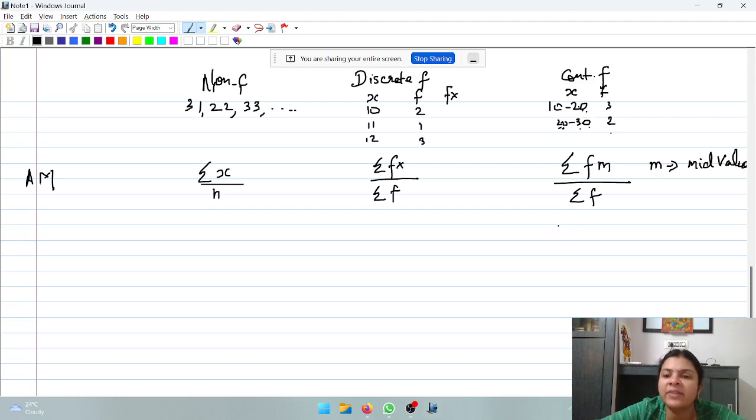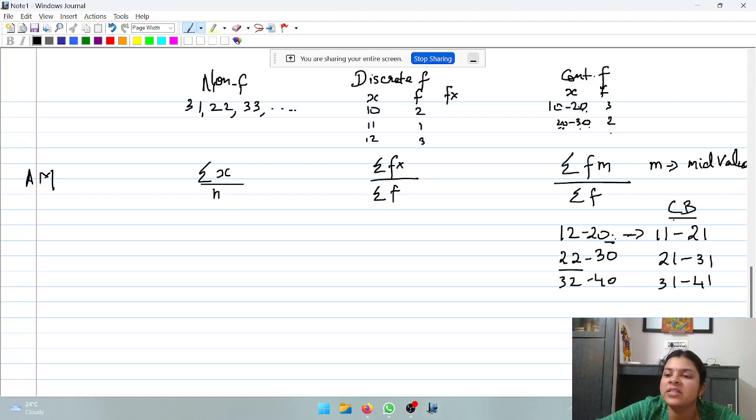For example, if the intervals are something like this: 12 to 20, 22 to 30, 32 to 40. Now they are not exhaustive. The gap is between 20 and 22, the gap is 2. So half of the gap becomes 1. So what do I need to do? I need to add and subtract 1 on both sides. So 12 minus 1, 11, to 20 plus 1, 21. 21 to 31, 31 to 41. These revised values are called class boundaries.